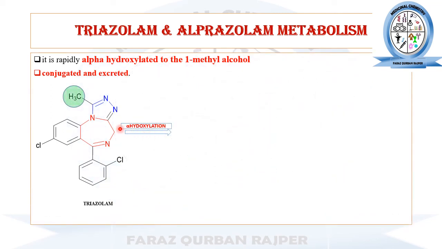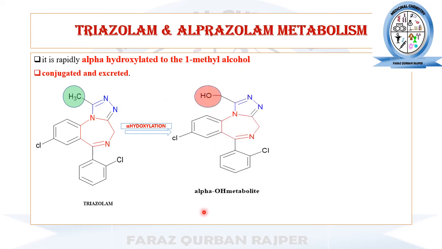This is the first reaction that is going to happen during the metabolism of triazolam, that is the alpha hydroxylation, and due to this alpha hydroxylation at this methyl group, it is converted into its alpha hydroxy metabolite. This alpha hydroxy metabolite of triazolam has the polar hydroxyl group at this position.